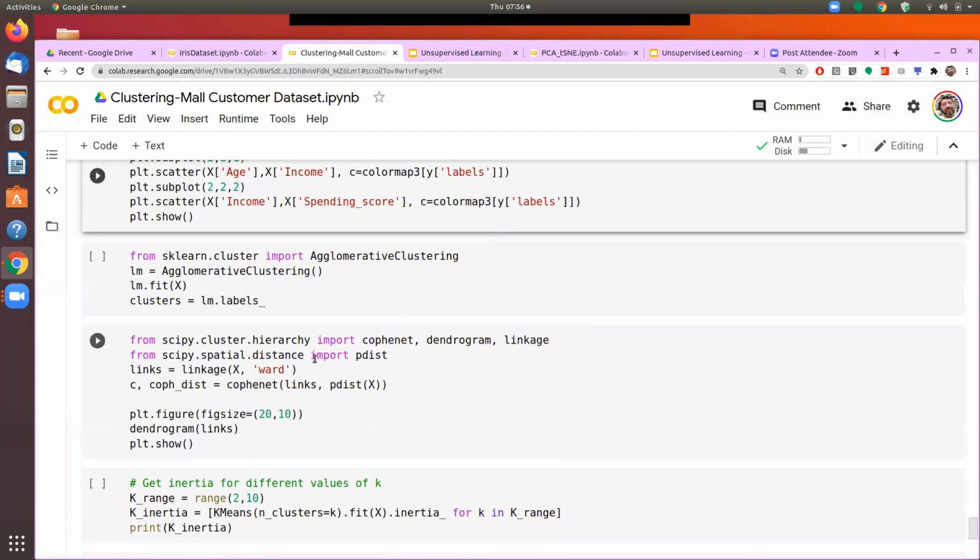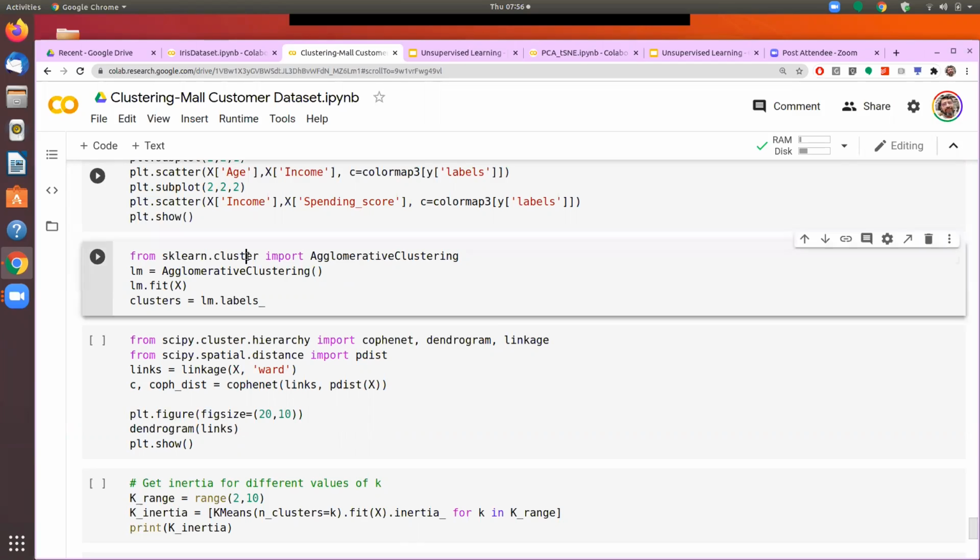So now we will try to create clusters based on agglomerative clustering. And as I told you, the coding part of that is going to be very simple. So here the process also remains the same. I call another model from the library. So from the sklearn.cluster library, we import agglomerative clustering. We create an instance of that, and then we train that model calling the fit function.